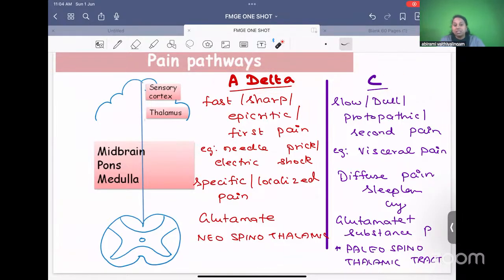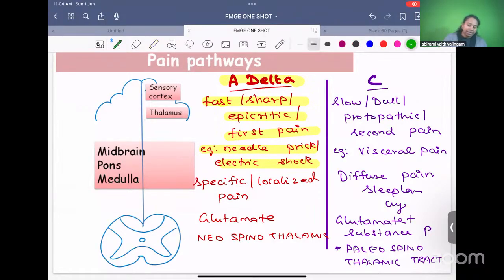So which is faster now? A. So the A delta pathway carries fast pain, sharp pain or epicritic pain. That's called the first pain. What is the example for sharp pain? A needle prick injury, electric shock injuries. All these are sharp pains.